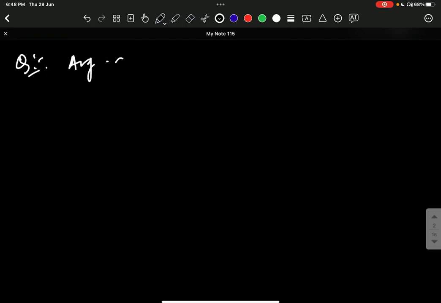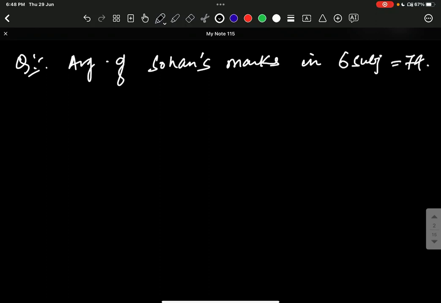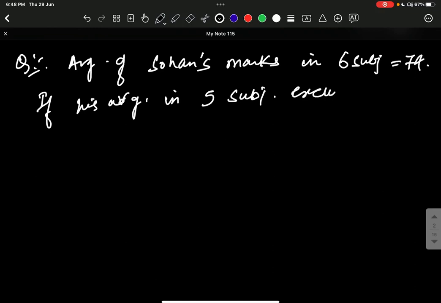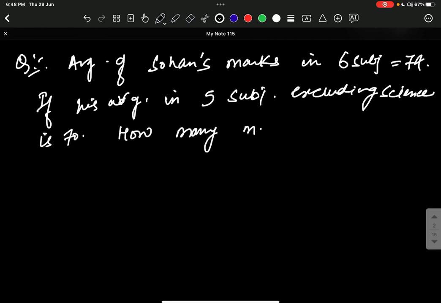The average of Sohan's marks in 6 subjects is 74. If his average in 5 subjects excluding science is 70, how many marks might he have obtained in science?